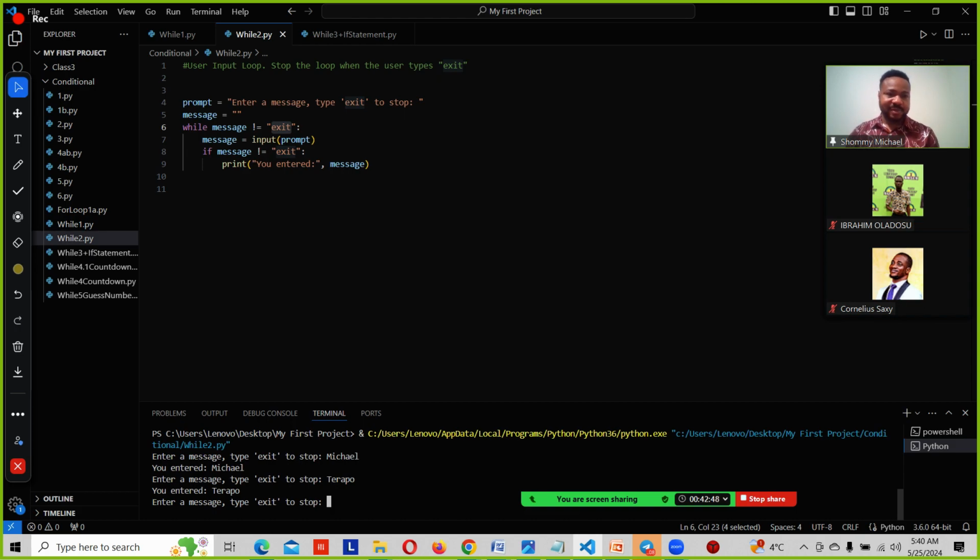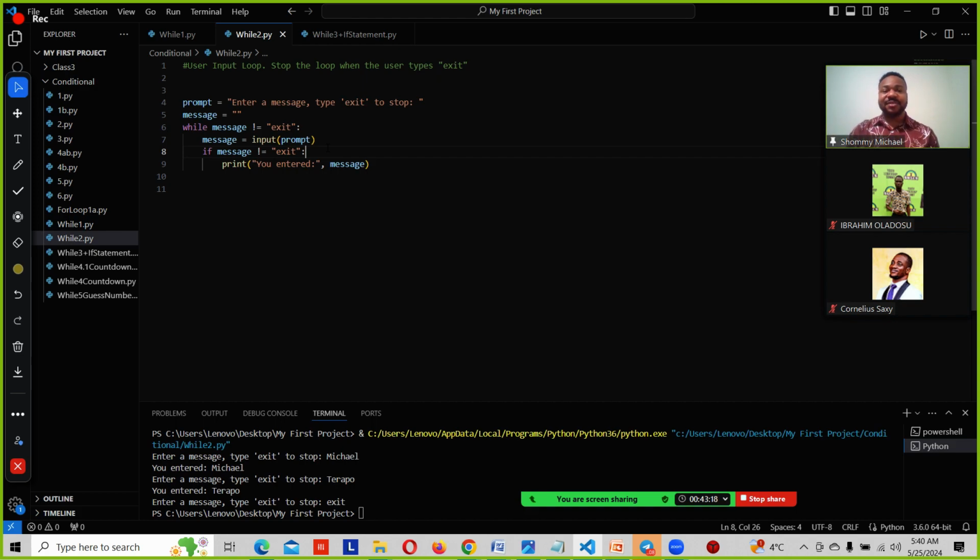But if I enter exit, boom, the program is going to end. Why? Because I've included right here that while statement, that while the message is not exit, print whatever the user types on the screen.